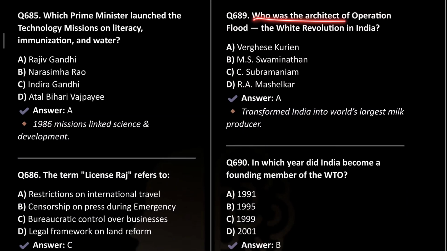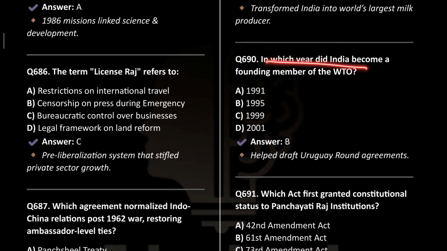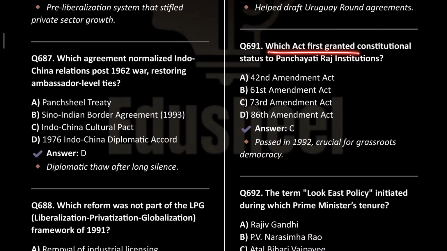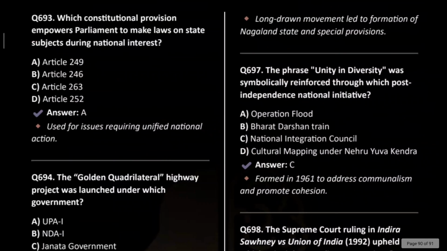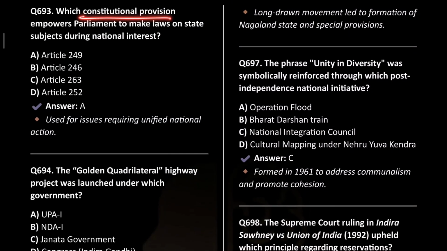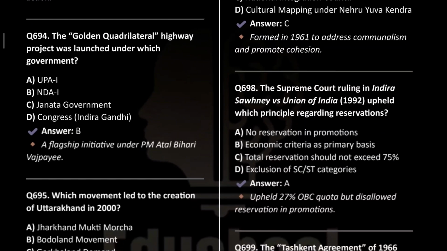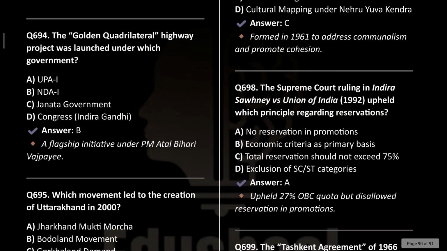Who was the architect of Operation Flood, the White Revolution? This was Verghese Kurian. In which year did India become a founding member of WTO? In the year 1995. The first act granted constitutional status to Panchayati Raj was the 73rd Amendment Act. The term Look East policy initiated during which Prime Minister's tenure? It was during the Narasimha Rao. The constitution provision empowers Parliament to make law on state subject during national interest is Article 249. Golden Quadrilateral Highway was launched under the NDA-1 government.